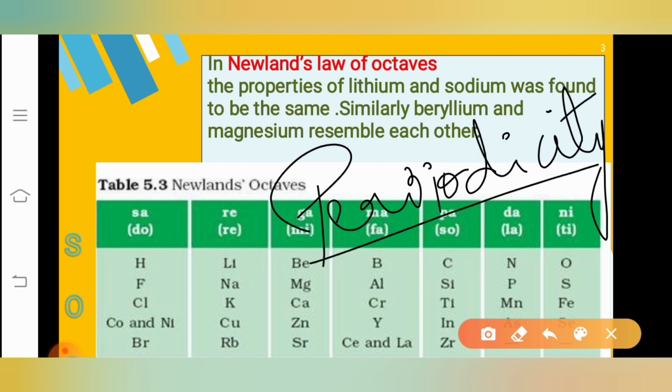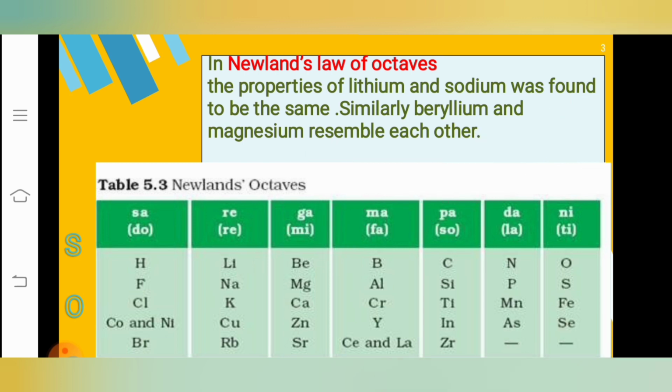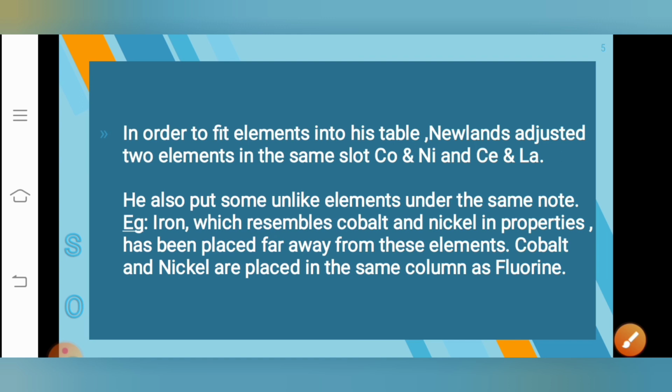He could see that some of the elements had similar properties, so periodicity was one of the major things that existed in his table. Maybe the way he arranged the elements was incorrect, but the periodicity occurred in his table, correct? So these are the limitations of Newland's law of octaves.